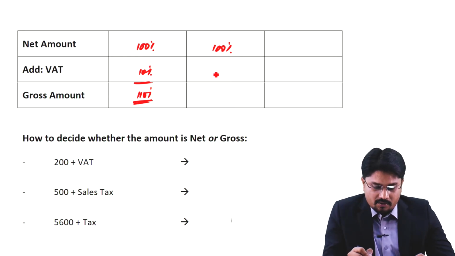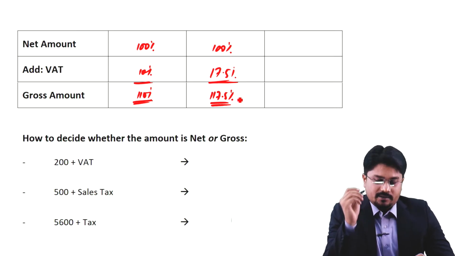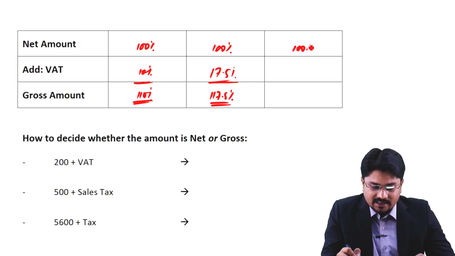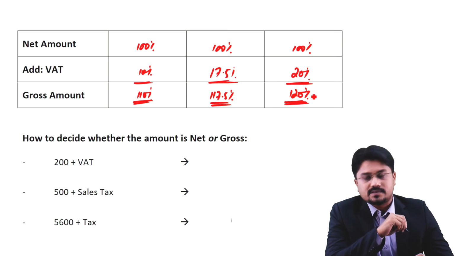If VAT percentage is 17.5%, the gross amount would be 117.5%. And as we discussed, the VAT standard rate is 20%. So it means we shall be using a gross amount percentage of 120% for calculation purposes.